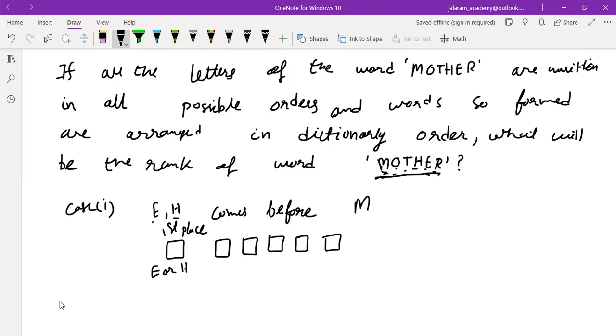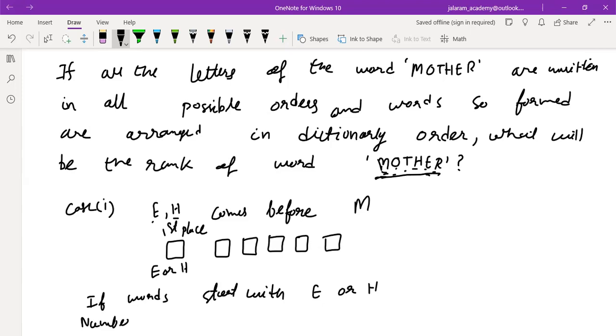So the first case: if words start with E or H, there are 2 choices of filling the first place.